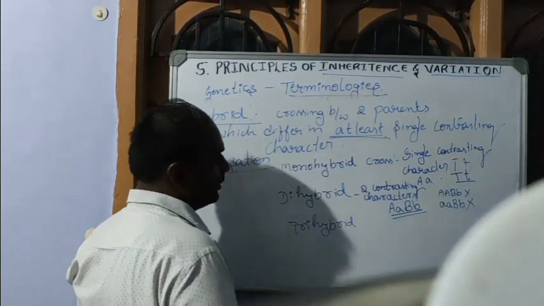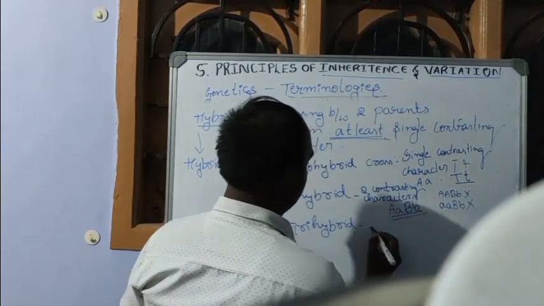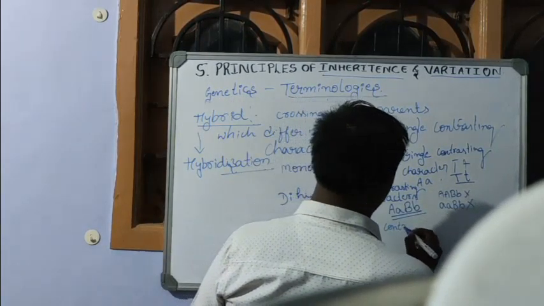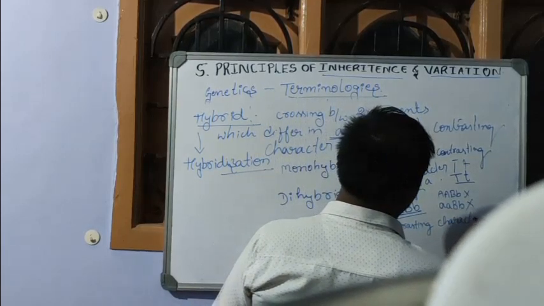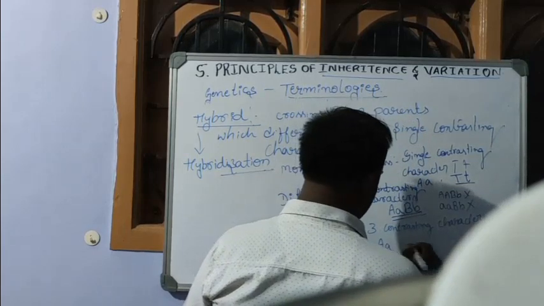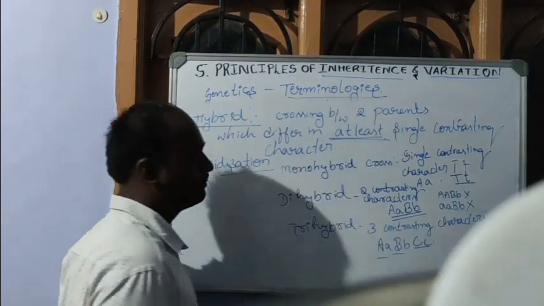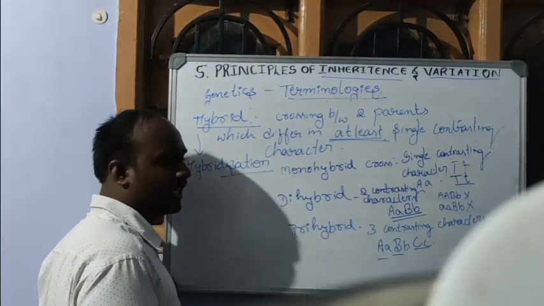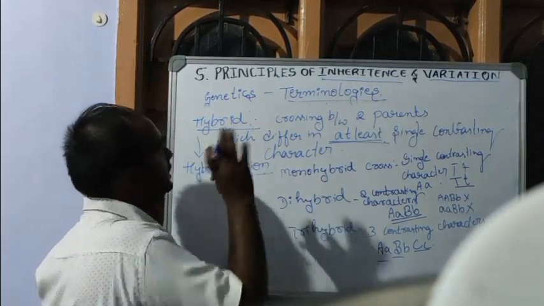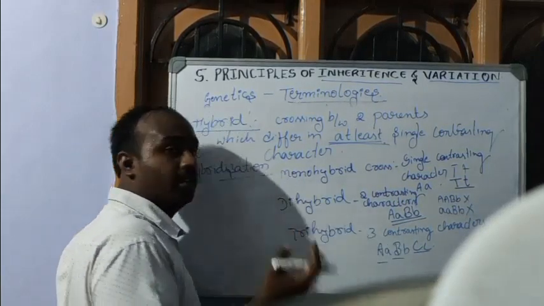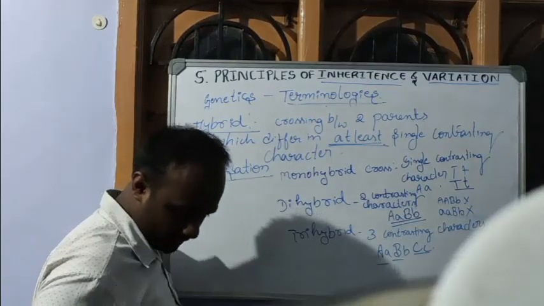Then trihybrid. A trihybrid is a cross made between two parents with three contrasting characters, for example capital A small a, capital B small b, capital C small c. These are a few of the terminologies used in the field of genetics to study this chapter. There are some others, and when we discuss those concepts, we will study those terminologies further.